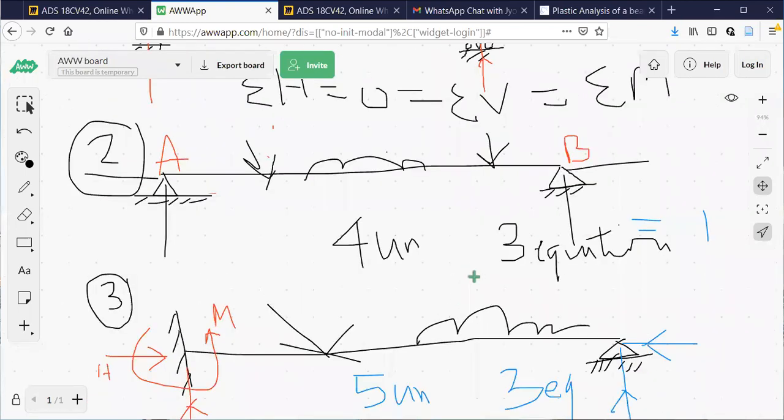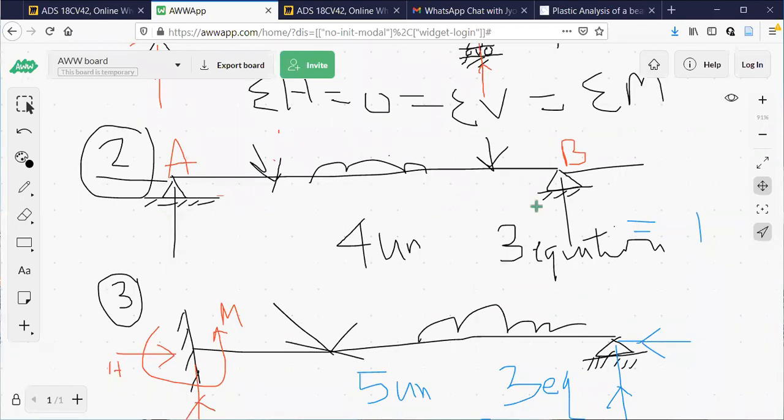Then the second problem was related to both ends hinged. 2 unknowns at A, 2 unknowns at B. Totally 4 unknowns are there, whereas we have only 3 conditions of equilibrium. So it is indeterminate. Because I cannot solve this problem completely using the conditions of equilibrium, I need one more condition, which we call the compatibility condition. It means only 3 conditions of equilibrium are not sufficient. I have to search for one more condition that you will learn in next semester, that is analysis of indeterminate structures.